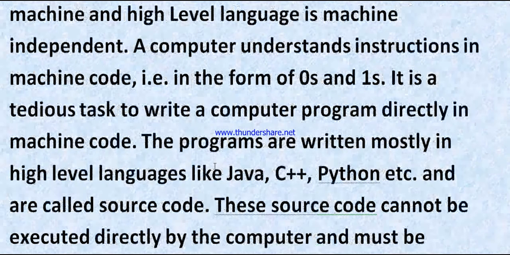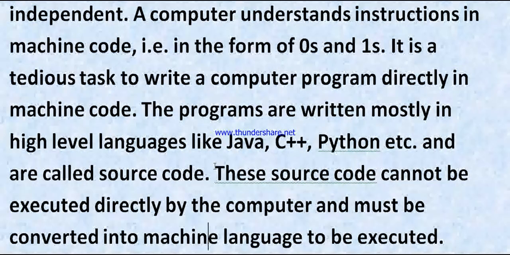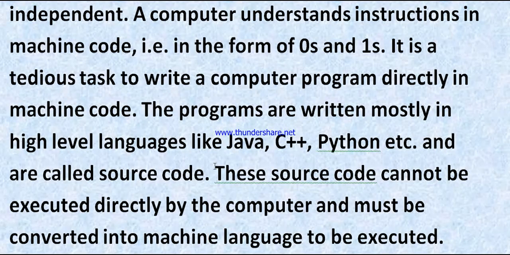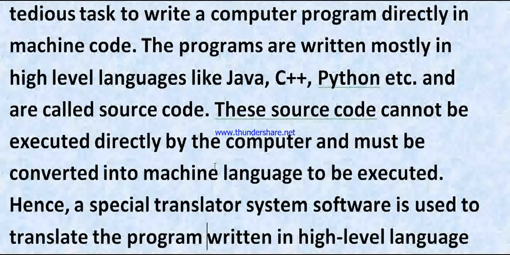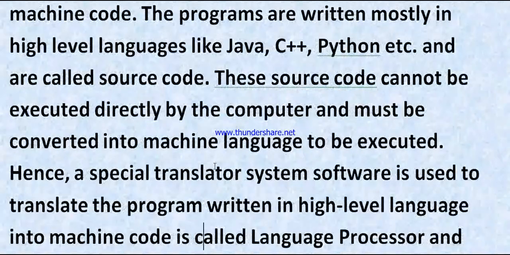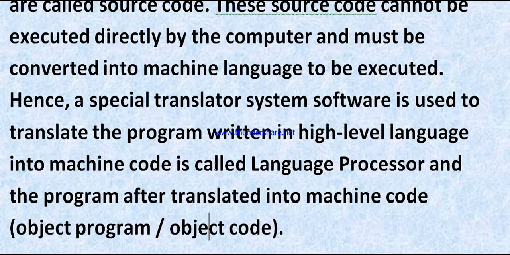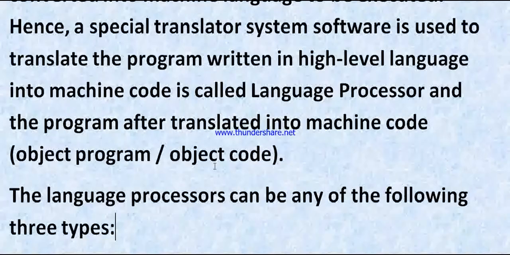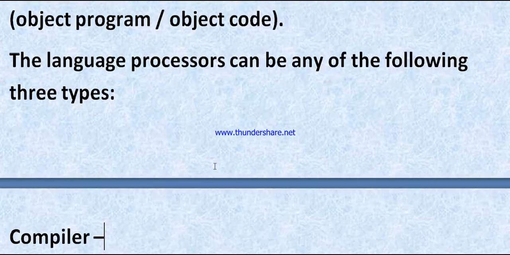Source code cannot be executed directly by the computer and must be converted into machine language to execute it. Hence a special translator system software, called a language processor, is used to translate the program written in a high level language into machine code, and the translated program is called an object program or object code.